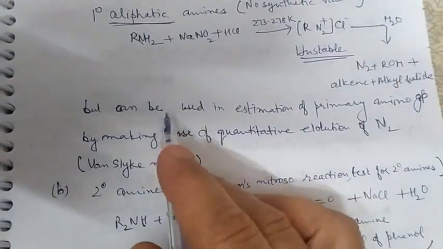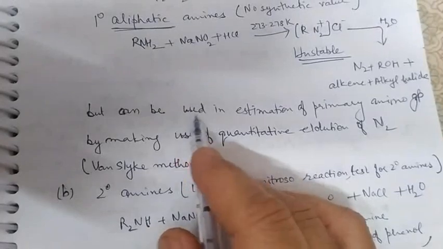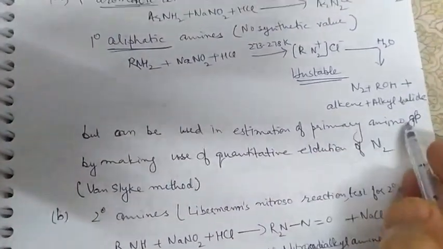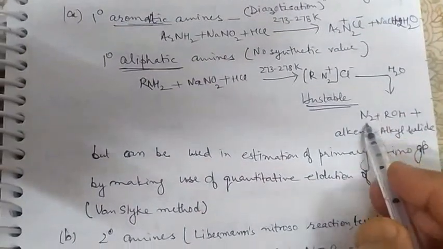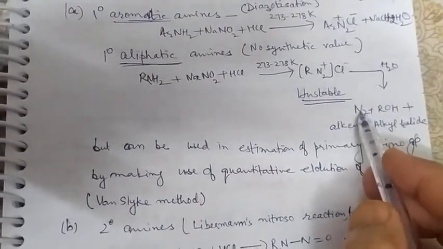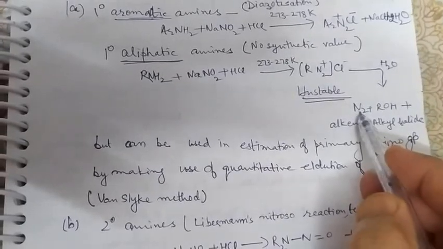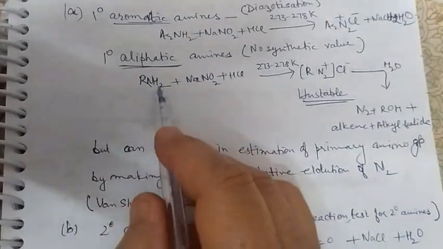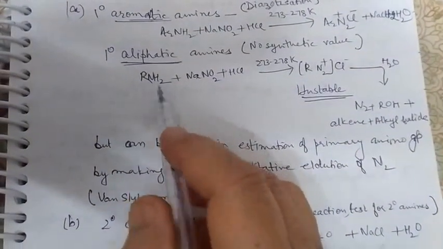But this method can be used in the estimation of primary amino groups, because nitrogen is evolved here in quantitative proportions. It depends upon the quantity of amino group.